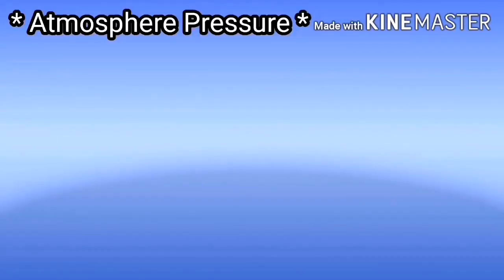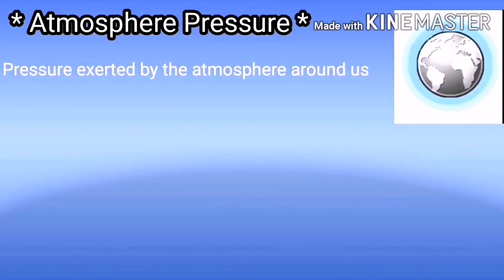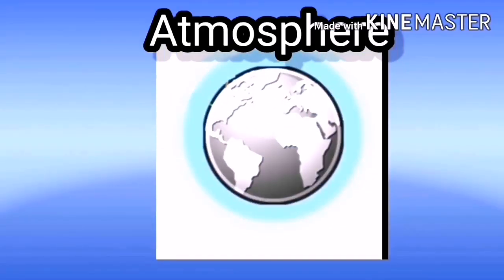Now we have spoken about pressure. Let us talk about an important concept, that is atmospheric pressure. The pressure exerted by the atmosphere around us is called atmospheric pressure. Before I talk about atmospheric pressure, I hope all of you know what atmosphere is. Atmosphere is nothing but a layer of air which surrounds the earth.